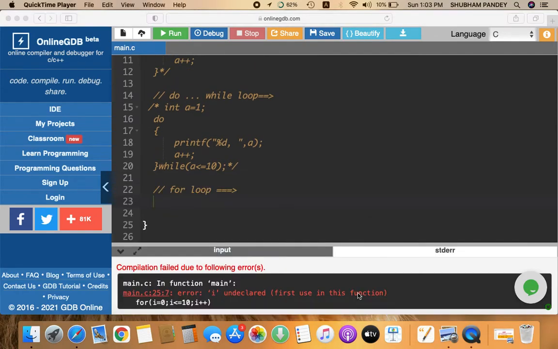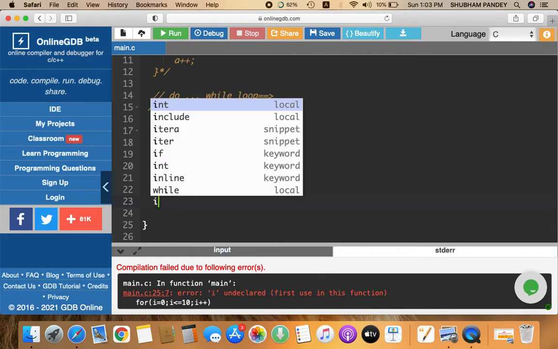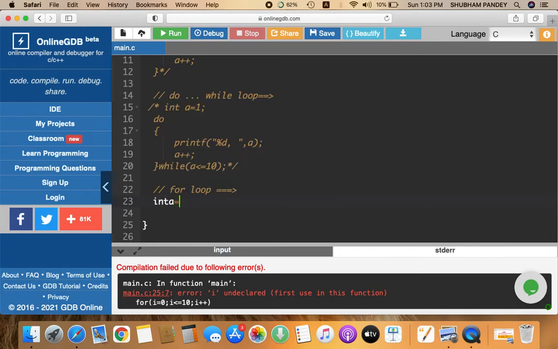Now see, let's discuss the for loop. Okay, here in the for loop I have to initialize the variable, int a is equal to 1. But I told you in the previous video that you can initialize, put your condition, and increment or decrement in a single line in a for loop. So I have to just declare the data type of the variable here, that is int a, which means I tell the compiler that I am going to use a variable a of integer data type.